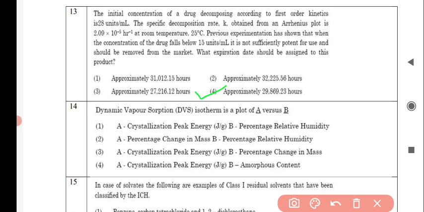Next question is, dynamic vapor sorption (DVS) isotherm is a plot of A versus B, and the correct answer is A is percentage change in mass and B is percentage relative humidity.